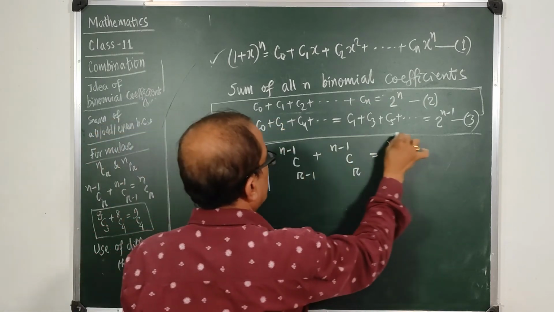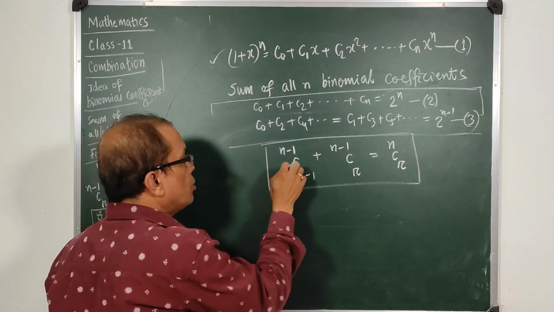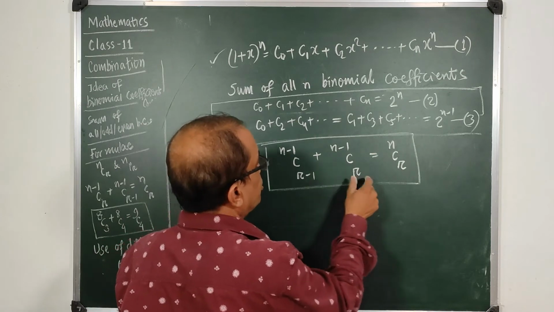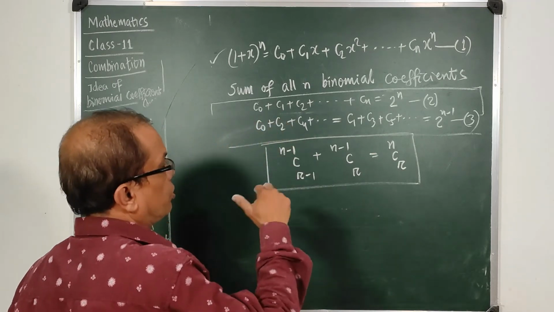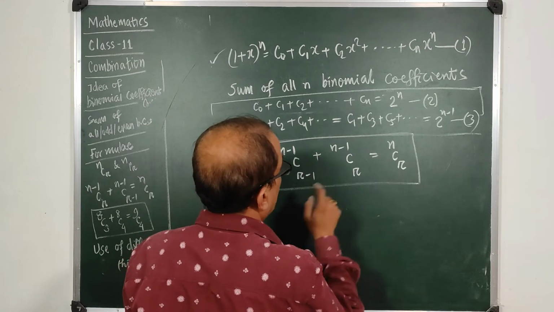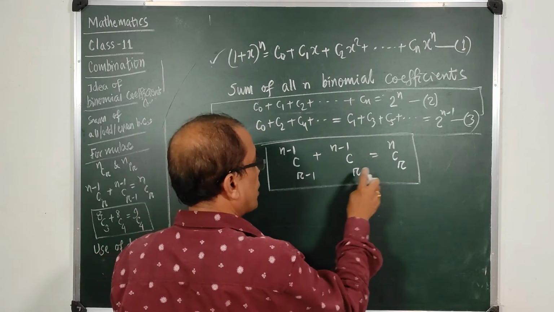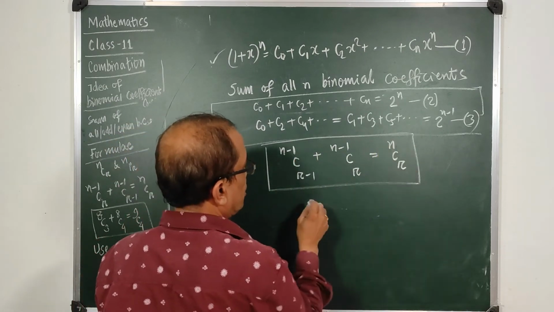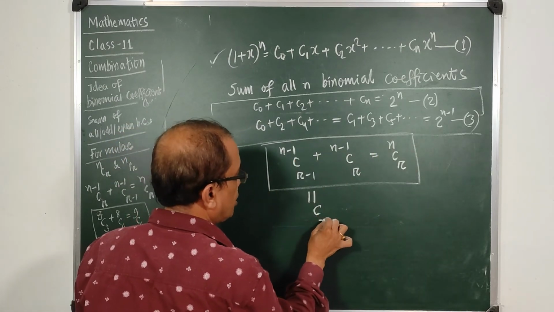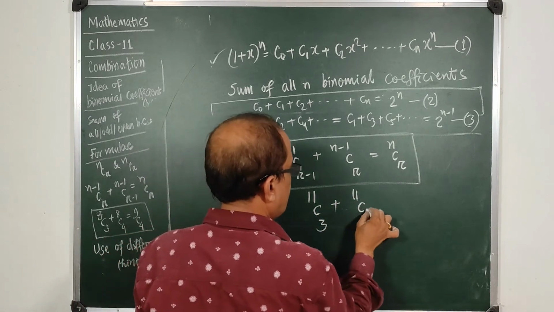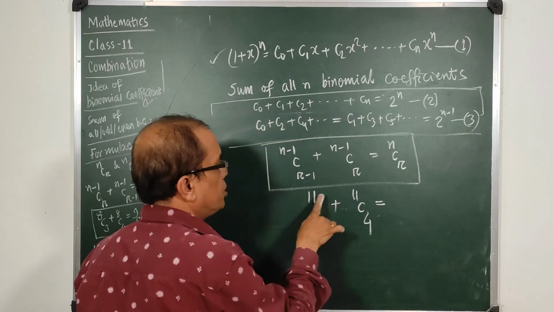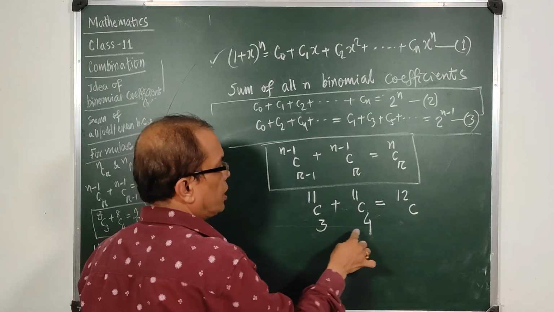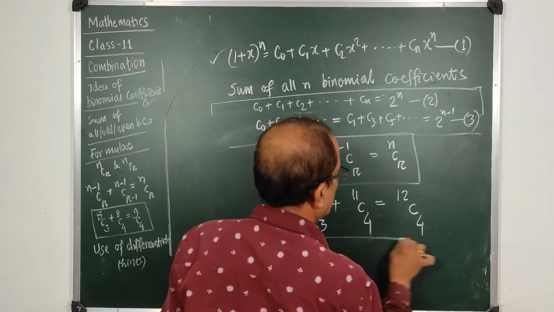That means when you add these two expressions, two coefficients, look that these two are equal and these two are just the consecutive numbers r minus 1 and r, and out of these two you keep the larger one here, and out of these two they are equal and add 1 here. So that means if you have 11C3 and 11C4, what would be the result? If these two are 11, then you have 12 here, and if there are 3 and 4, you take the larger of them, 4. So this is the result.